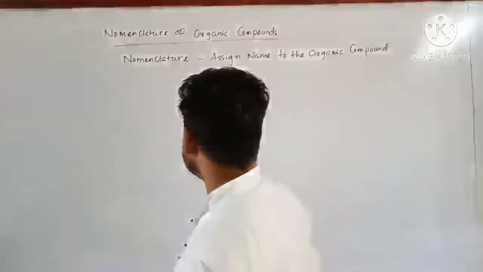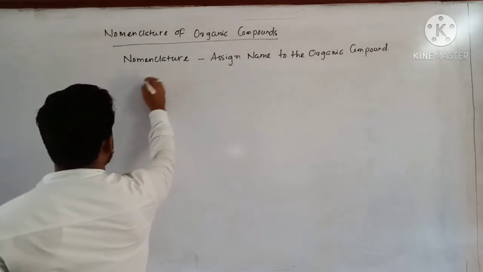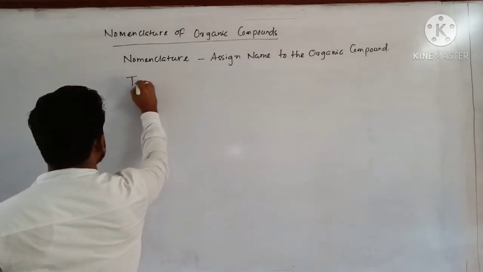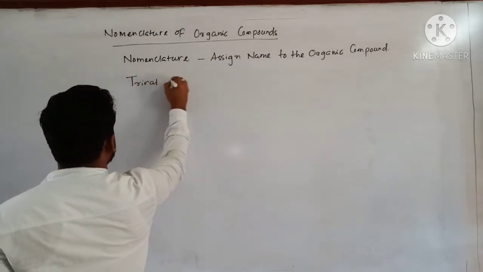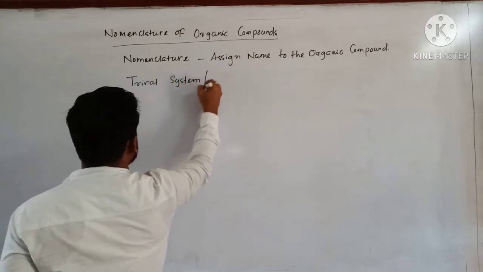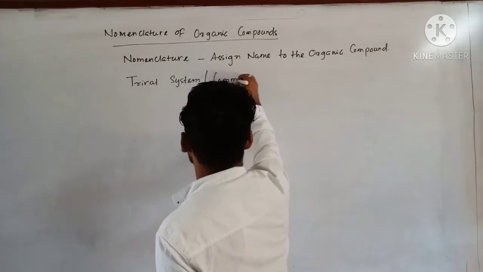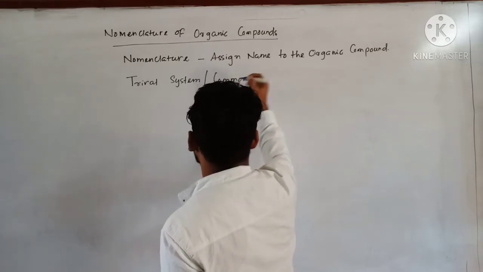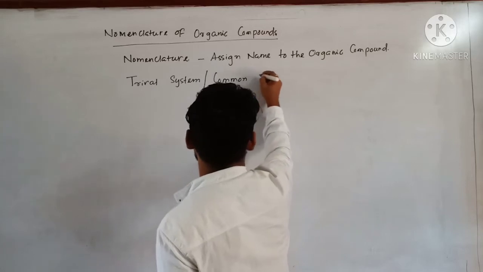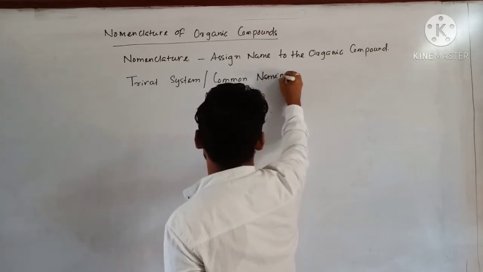So particularly, this nomenclature is based on two systems. One is the trivial system, also known as the common name, trivial system or common system of nomenclature, common naming.